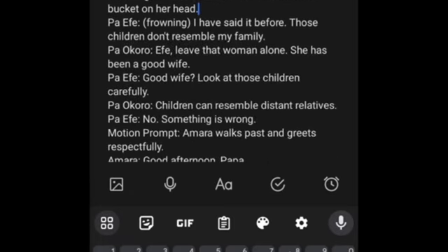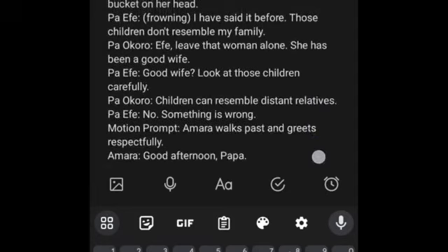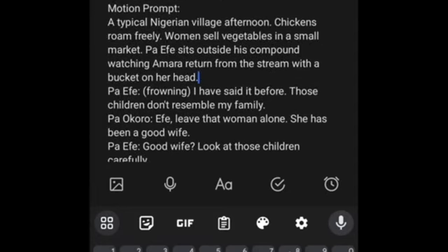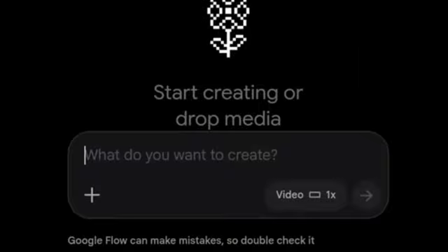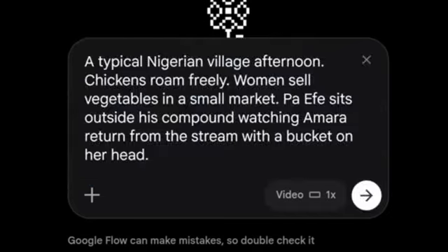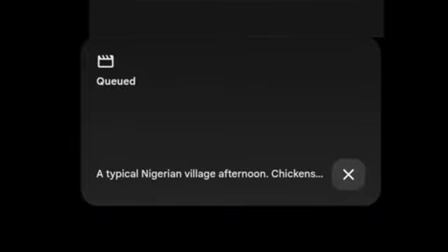So let's move over to our Flow and post this prompt. We just copy it from our notepad. Let's now head over to our Flow and post it. So we've come back to our Flow. So let us post the prompts on our Flow. Okay, so let's allow it to generate. Now generating the video for us. It takes a few minutes for the video to be generated.